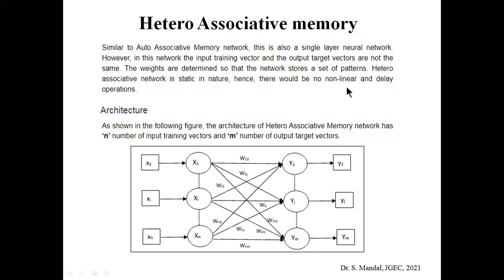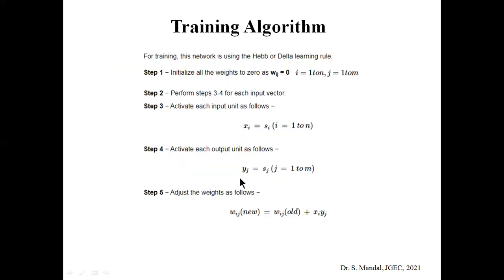Okay, and here similarly w1 up to wij up to wim are the weights in between the input and output nets. There is no hidden layer, and obviously we need to update the weights to get the particular key response pair, like for the x1 input we get the respective y1 output. Okay, so let's see how it works.